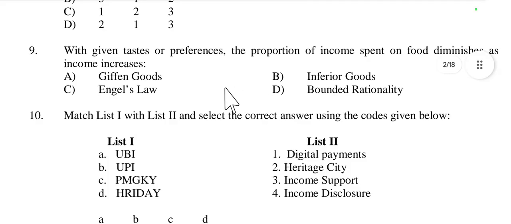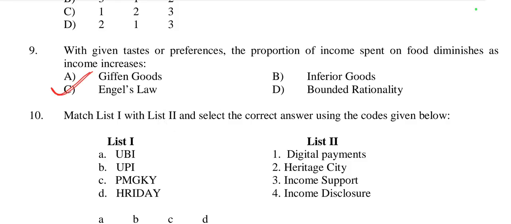Then question number 9: with given taste or preferences, the proportion of income spent on food diminishes as income increases. When income increases, the proportion of income spent on food diminishes. Is it called Giffen good, inferior good, Engel's law, or bounded rationality? It is called Engel's law.